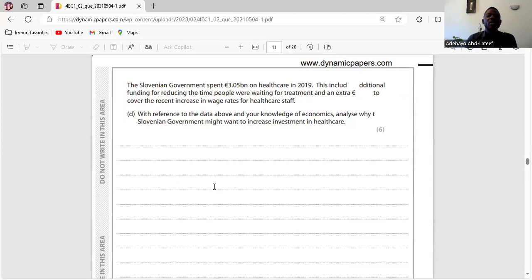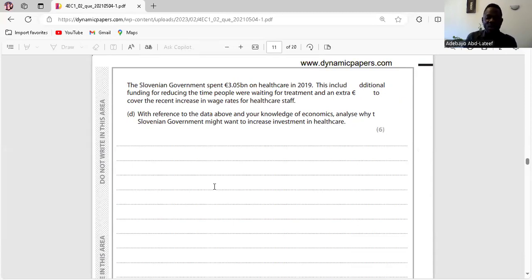First, using your knowledge of economics, analyze why the Slovenian government might want to increase investment in healthcare. Investment in healthcare simply means the cost of medicine and medical care reduces, so it becomes affordable for the Slovenian population. You get that point?